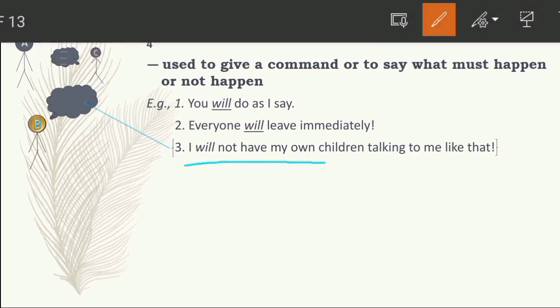Do you understand? It means that by observing the situation, person B thinks that my own children will never talk to me like that, because the manner of speaking of child C to person A was very impolite. So person B thinks that my children will not talk to me as child C talked to A. I hope this is clear to you.